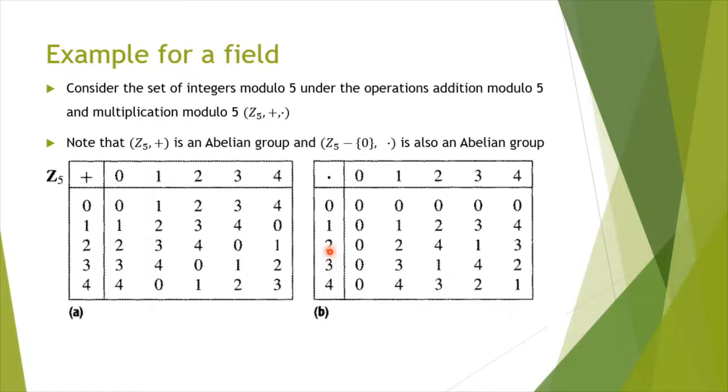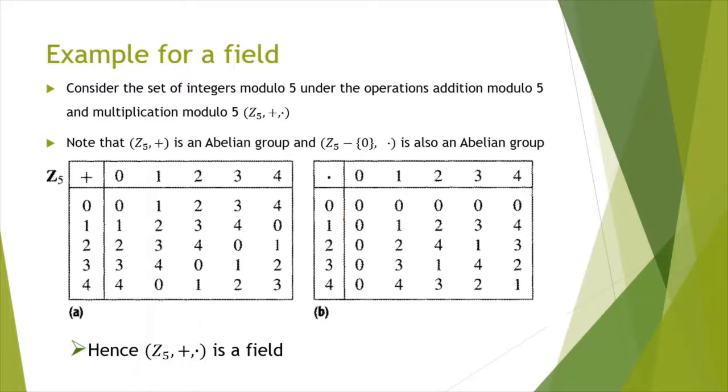The multiplicative inverse of 2 is 3, and the multiplicative inverse of 3 is 2. The multiplicative inverse of 4 is 4 itself. We may also verify that the distributive law holds in this set. So (Z5, +, ·) is a field.